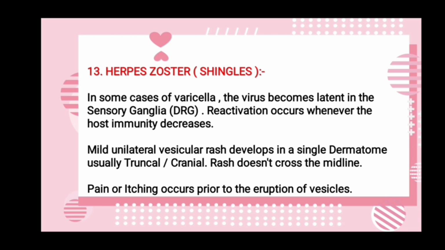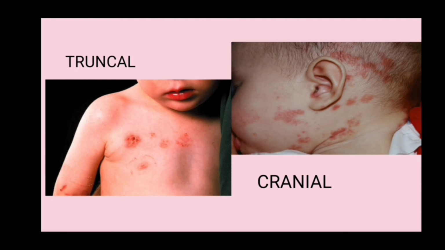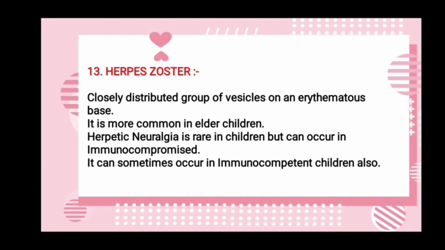In herpes zoster, a mild unilateral vesicular rash develops in a single dermatome, usually a truncal or cranial dermatome, and the rash doesn't cross the midline. Pain or itching occurs prior to the eruption of vesicles. This is the herpes zoster rash seen in the truncal and cranial dermatomes. In herpes zoster, closely distributed groups of vesicles occur on an erythematous base.